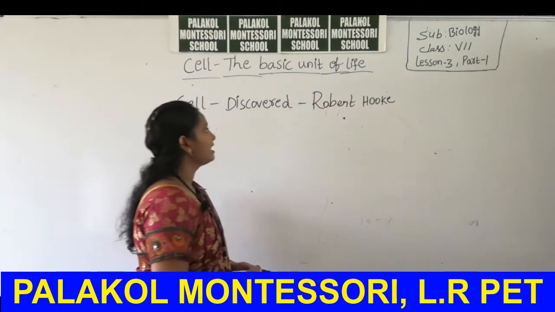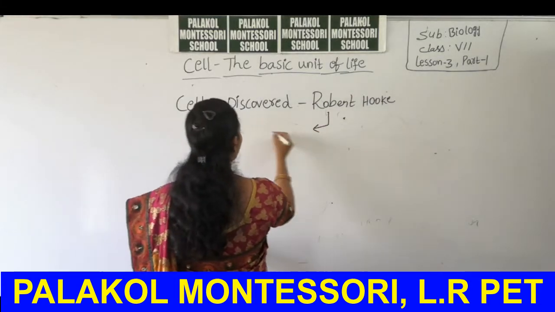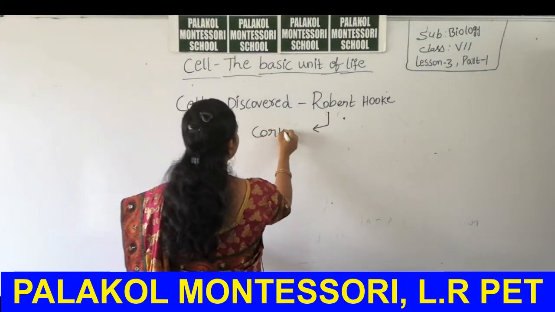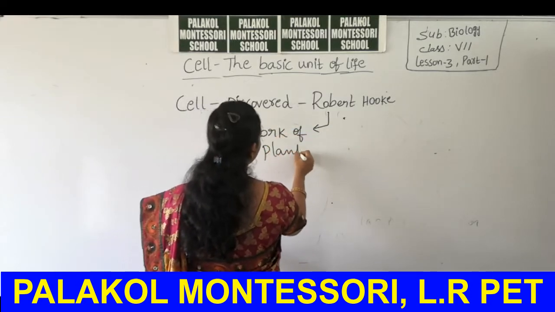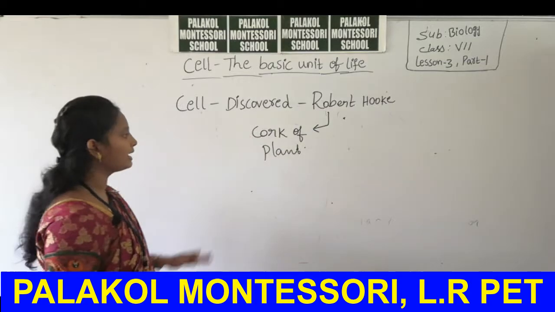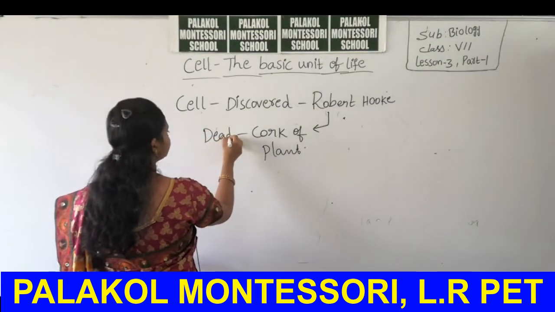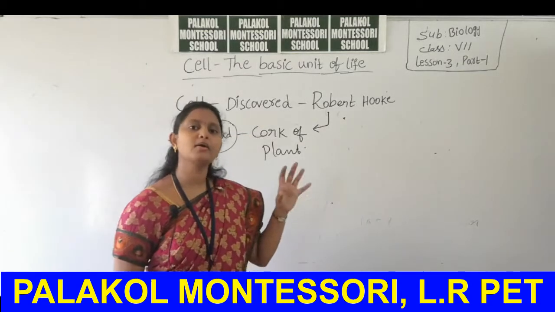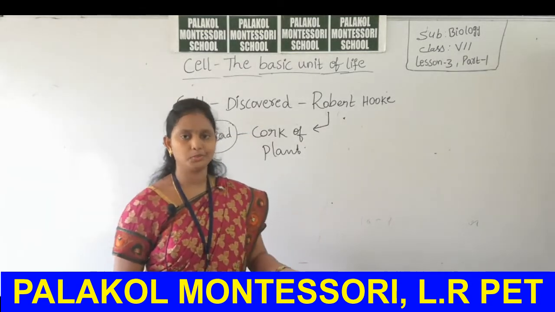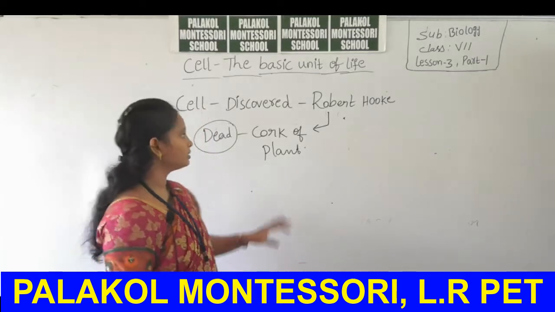He was a scientist who observed cells in the cork of a plant. This cork tissue is dead tissue present inside the plant body. In each and every plant, cork means dead tissue.